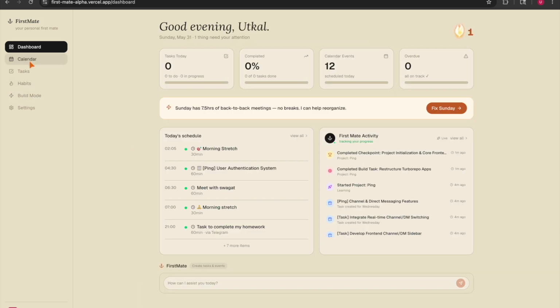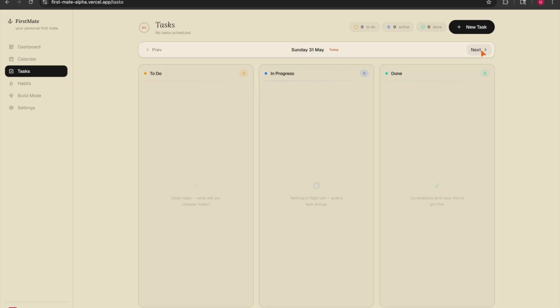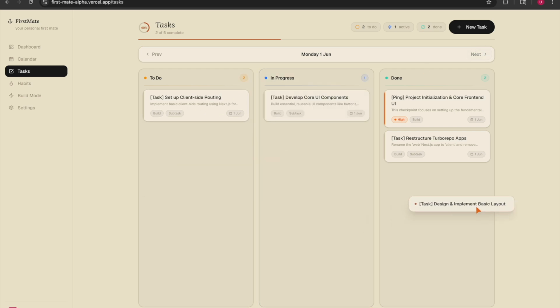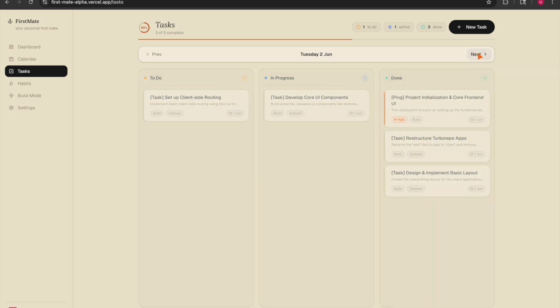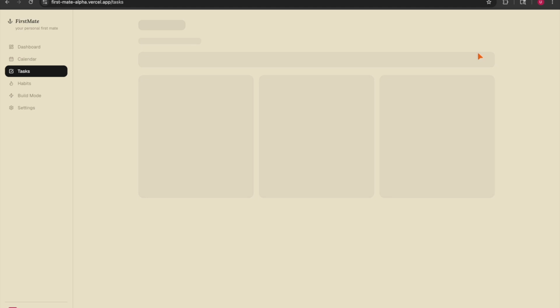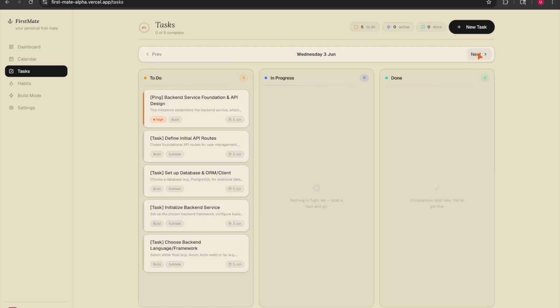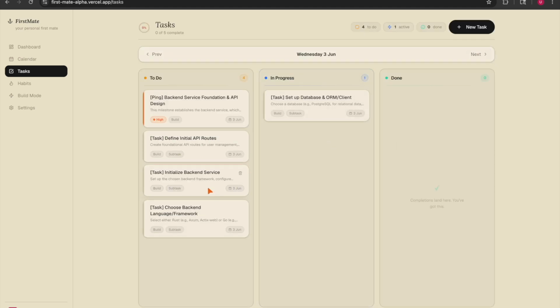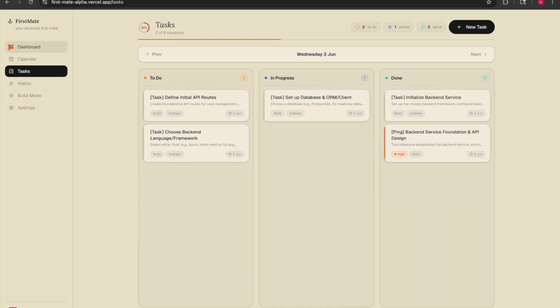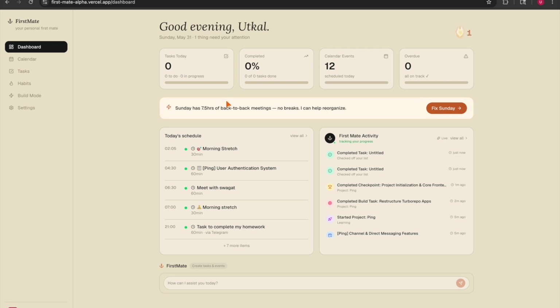Then let's go to tasks. Here we can see that all the tasks that got created got synced over here. This is a Kanban view, so we can move the cards here and there to change their state. This can also be done through Telegram, by saying complete this task or change the state of this task to in progress. So yeah, now let's go to the dashboard.